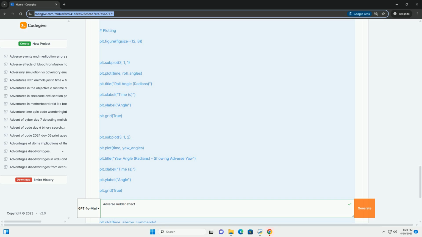How to run the code and observe adverse yaw. 1. Install libraries: make sure you have NumPy and Matplotlib installed. You can install them using pip install numpy matplotlib. 2. Run the code: save the code as a Python file, for example adverse_yaw.py, and run it from your terminal: python adverse_yaw.py. 3. Observe the plots: look at the yaw angle plot.